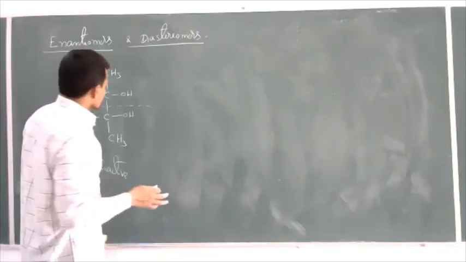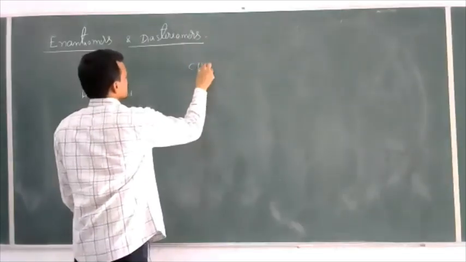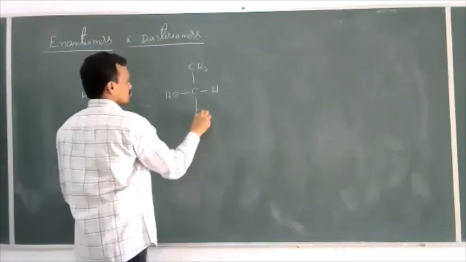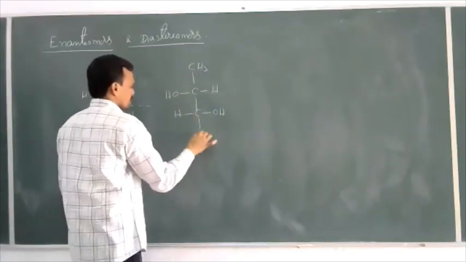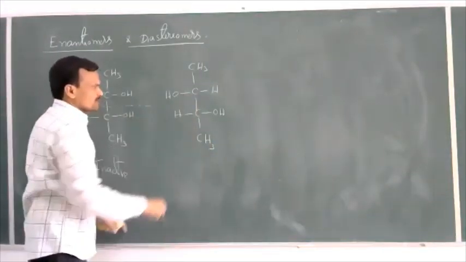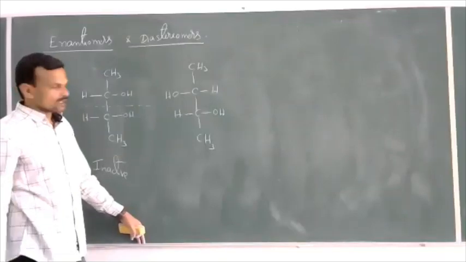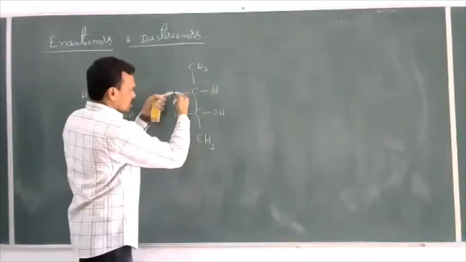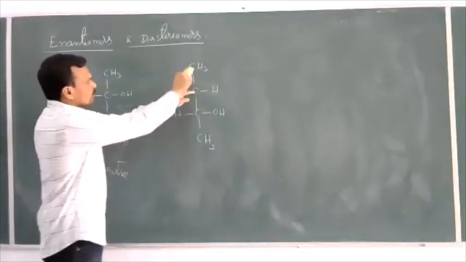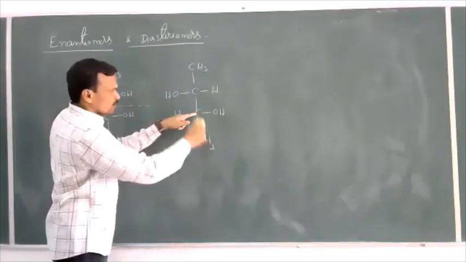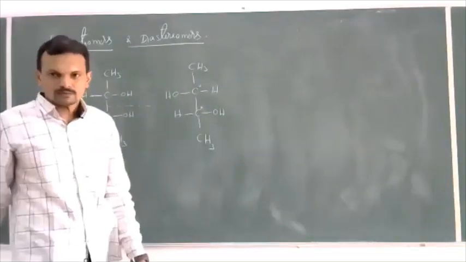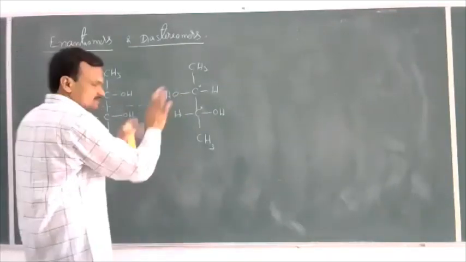Now, I'll take the same structure in one more way here: CH3, C, H, OH, C, OH, H and CH3. Now, does this molecule possess any symmetry or not? Any plane of symmetry? You take a plane like this, here OH is there, here H is there. Here H is there, here OH is there. Here for this carbon, 4 groups are different. So, these two are asymmetric carbons and this molecule does not possess any symmetry. No plane of symmetry, no center of symmetry, no axis of symmetry.